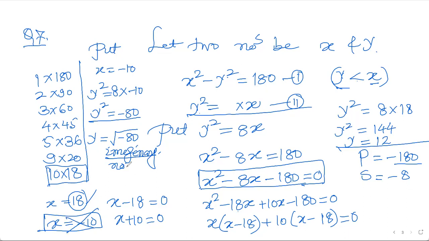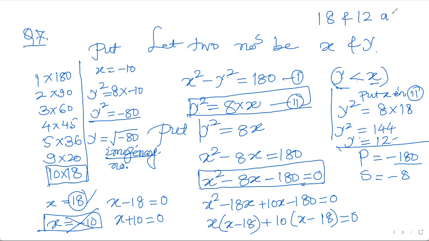So you can accept only x to be 18, and by putting this x in equation 2, you are getting y as the positive square root, that is 12. So according to me the answers must be 18 and 12 are the required numbers. I wasted too much time on this because I was very careless while reading the sum.